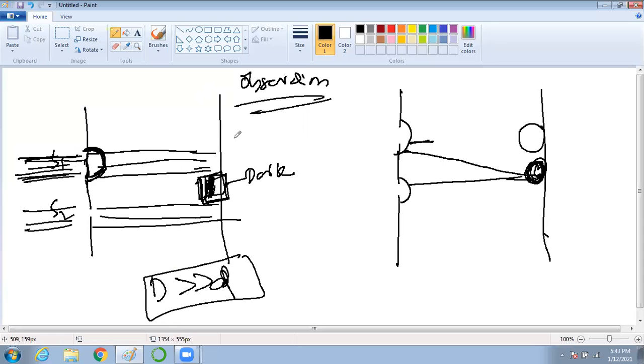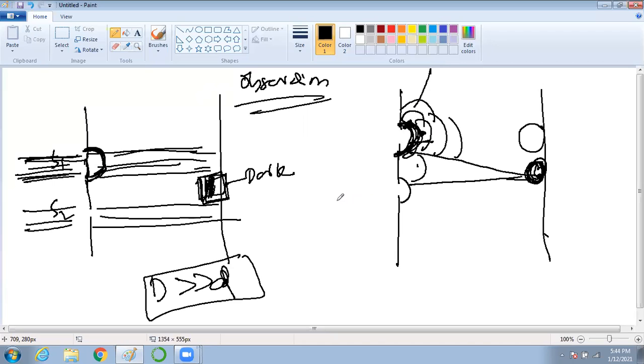So by Huygens principle, light will not travel in a straight line. Rather, each primary also gives rise to secondary wavelets. This point will again act as a secondary wavelet. Am I clear? Yes, sir.